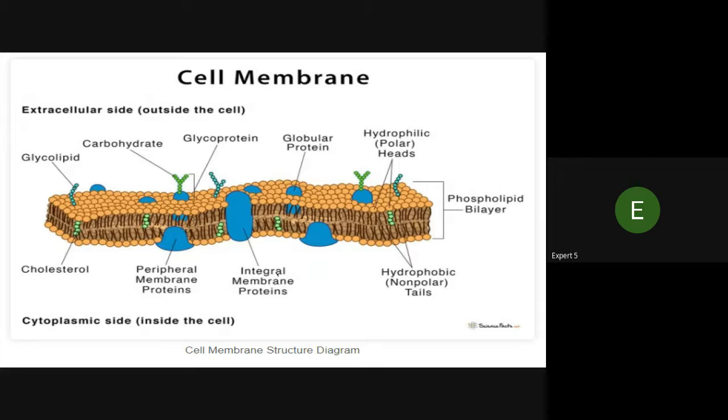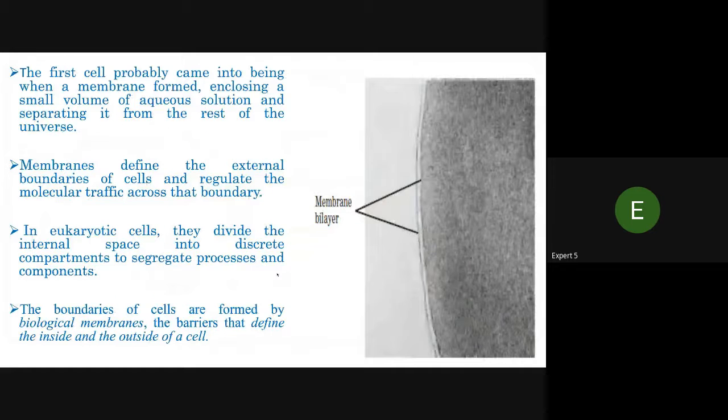The second side contains glycolipid, carbohydrate, and glycoproteins on the extracellular side, and on the internal side there are membrane proteins and hydrophobic non-polar tails, and on both sides there is the integral membrane protein. This is the structure. The first cell probably came into being when a membrane formed, enclosing a small volume of aqueous solution and separating it from the rest of the universe. This is the membrane bilayer.